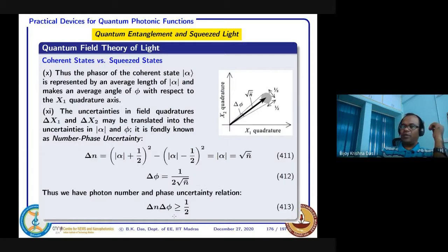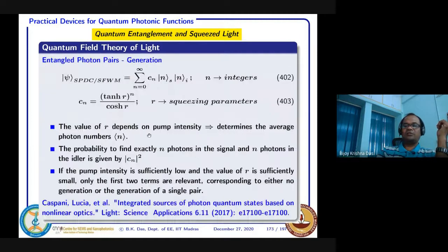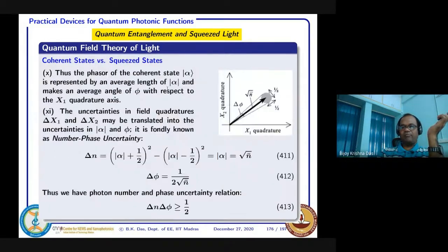So you can understand that if delta n is squeezed, that has many applications, like whatever I have shown there. That type of state we can generate, that entangled state you can generate where you can get 1 1 0 0, and that will not fluctuate much. That means not sometimes 1, sometimes 5, sometimes 10, sometimes again 5. If it is a squeezed state, your variation will be less. That is the idea we wanted to have.